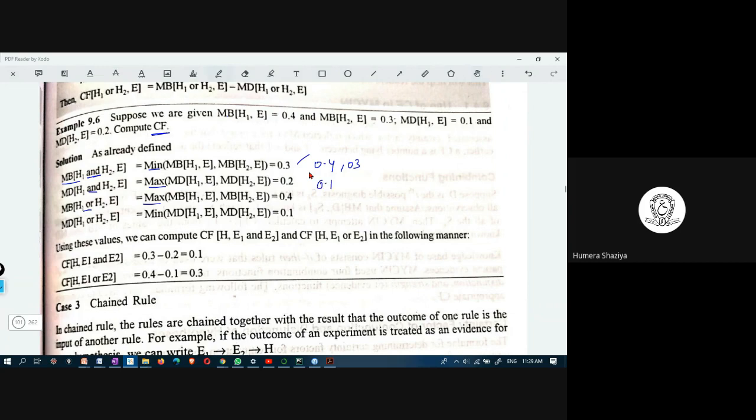MD of H2 comma E is 0.2, and the maximum is 0.2. For the OR case, the maximum of MB is 0.4 and the minimum of MD is 0.1. The certainty factor for H given E1 and E2 is 0.3 minus 0.2, which is 0.1. For E1 or E2, it is 0.4 minus 0.1, which is 0.3.